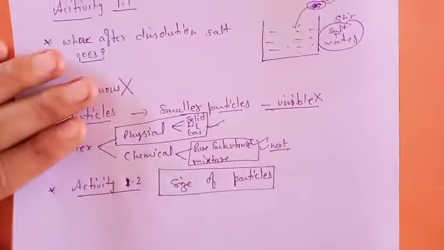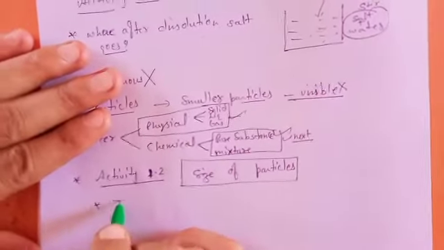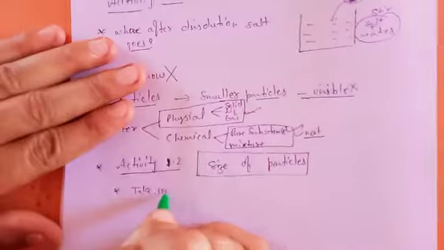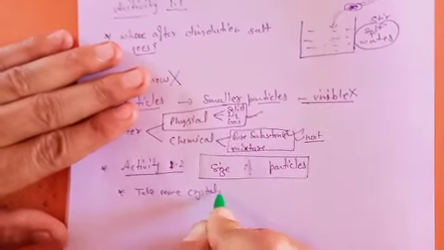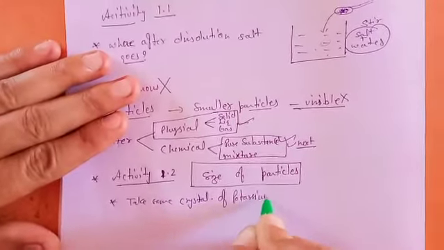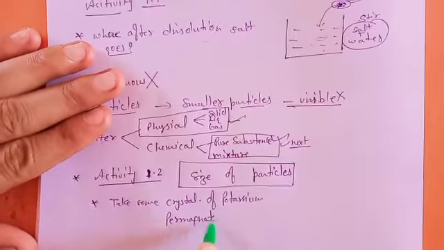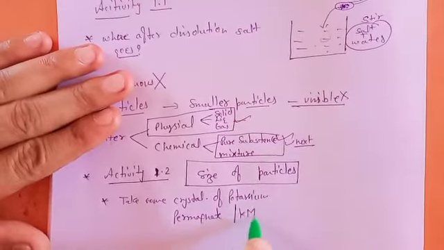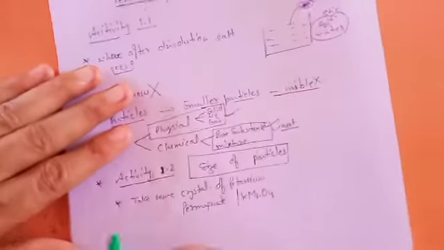So in this activity, step by step, he is telling you to take some crystals of potassium permanganate. The chemical formula of potassium permanganate is KMnO4.